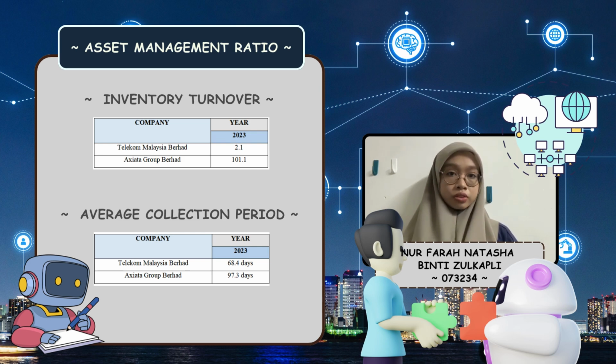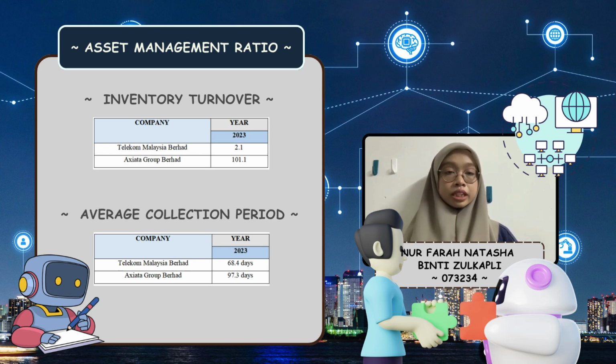In 2023, Telekom Malaysia Berhad had an inventory turnover ratio of 2.1 times. However, Axiata Group Berhad has a much higher ratio of 101 times. You can see that this indicates that Axiata is more efficient in managing and selling its inventory.